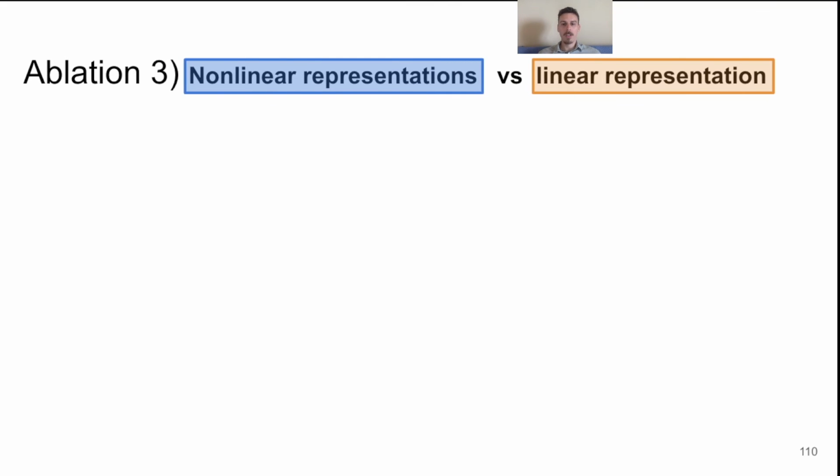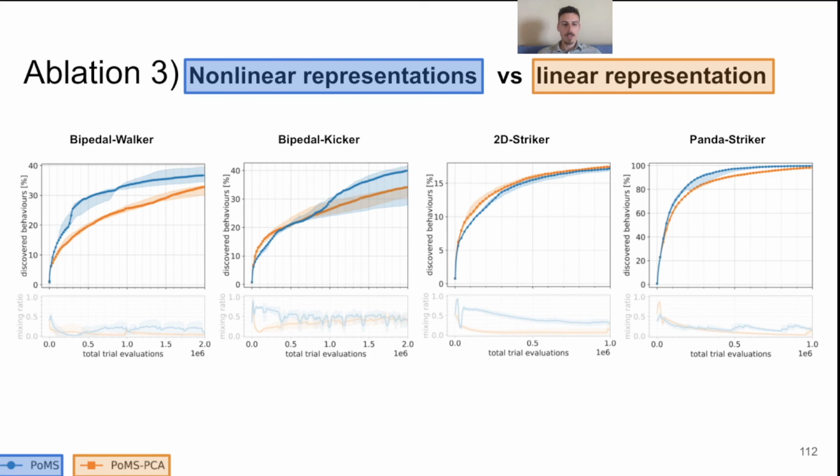Finally, we compare nonlinear versus linear representation learning by examining two versions of our approach, one that uses an autoencoder for manifold learning and one that uses a PCA. As we can see in the graphs, using a nonlinear representation is especially useful in environments which have a nonlinear mapping from actions to observations, such as the bipedal environments.